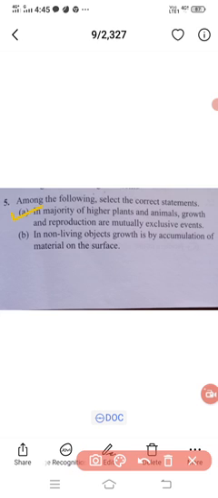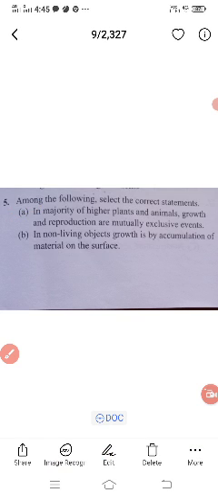See, the second option: in non-living objects, growth is by accumulation of material on the surface.